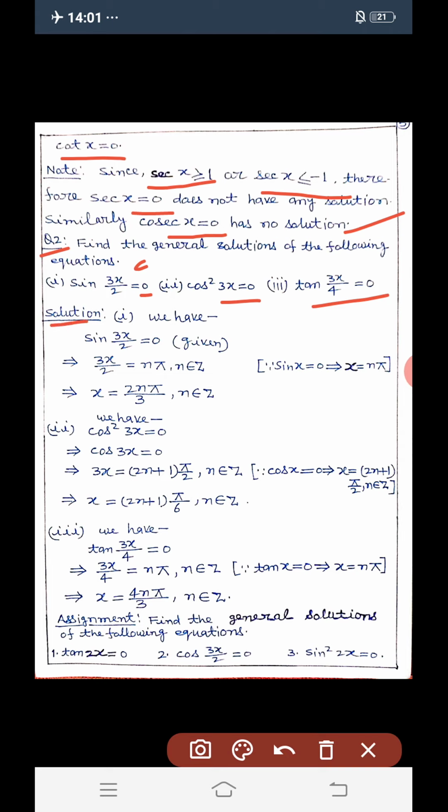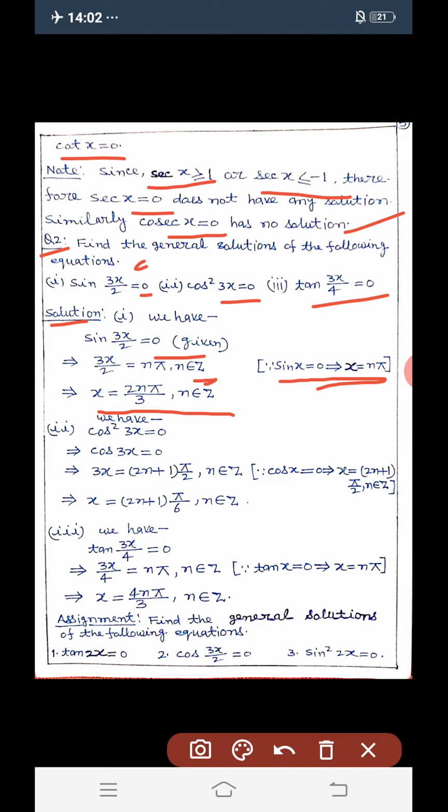First, sin(3x/2) = 0, and this implies that 3x/2 = nπ, where n belongs to integer Z. Since sin x = 0 implies x = nπ, already we have discussed. So we can write x = 2nπ/3, where n belongs to integer, which is the general form.